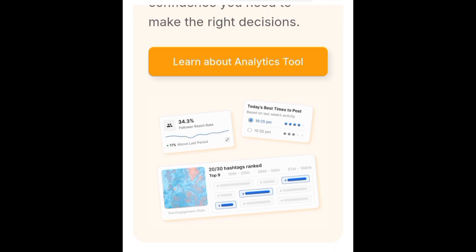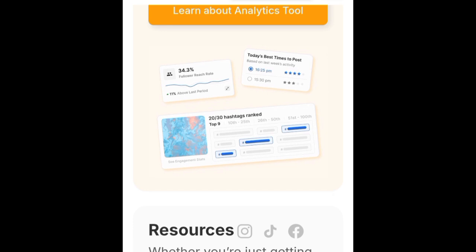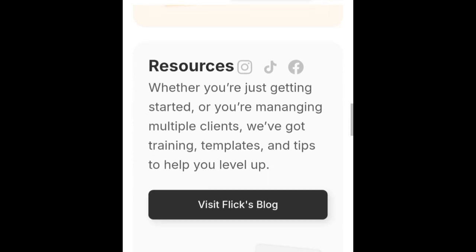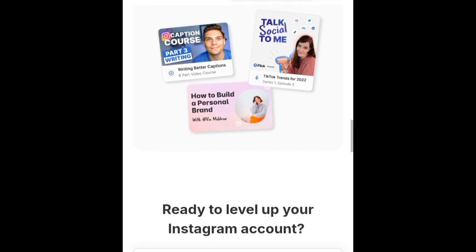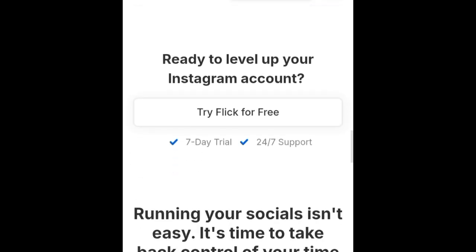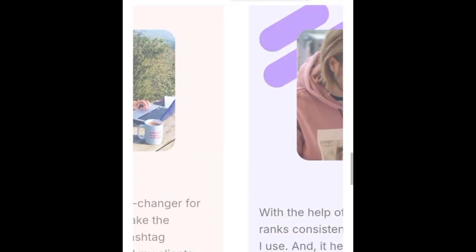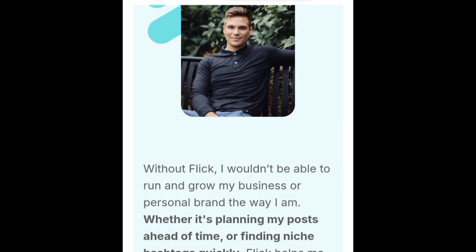It also has resources whether you are just getting started or you are managing multiple clients. You get training, templates and tips to help you level up. Flick AI is a very nice tool that you can give it a try. If you are a social media or content manager, give it a try and let me know your thoughts in the comment section.